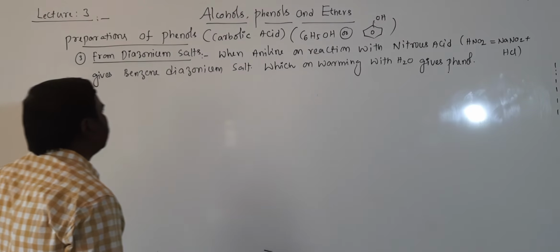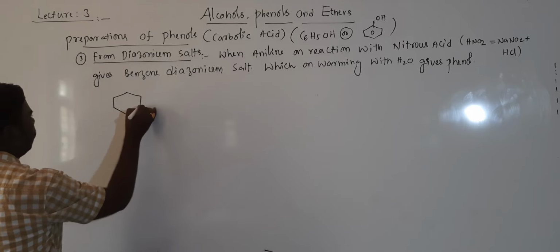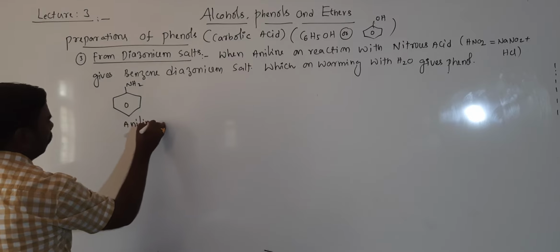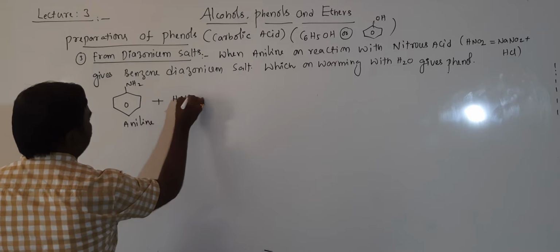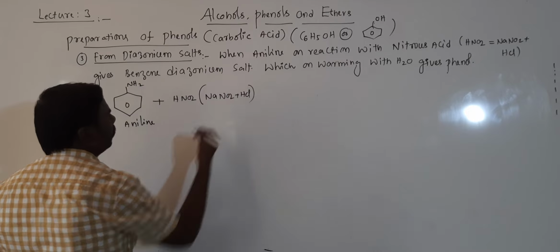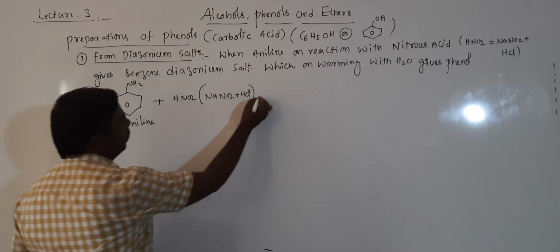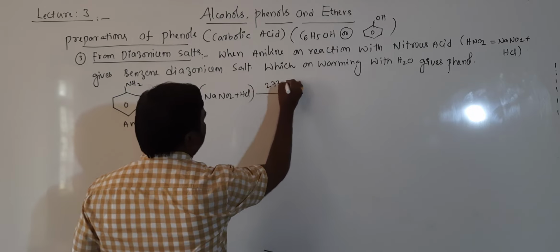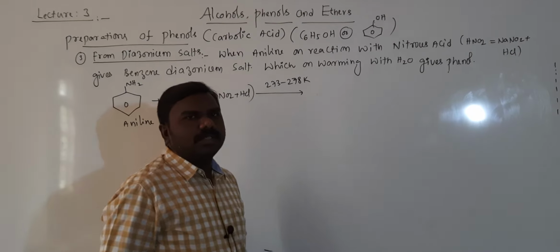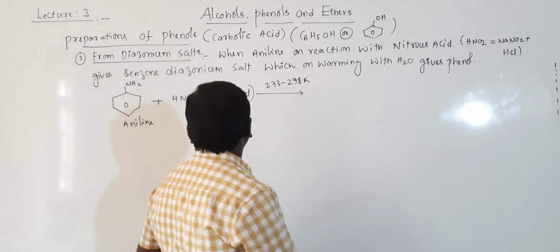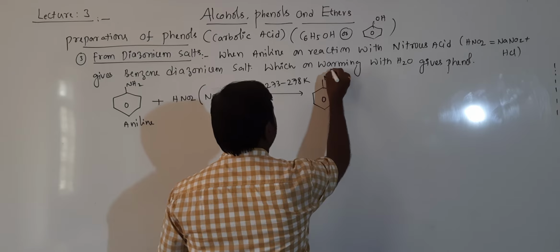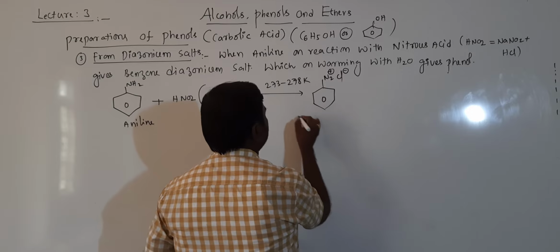Phenol will be formed. Now aniline: first of all, we need to take aniline, NH2. It is aniline. It reacts with HNO2, otherwise NaNO2 plus HCl. Anyone you can take, nitrous acid, at 273 to 278 kelvins, which means 0 to 5 degrees Celsius, then gives rise to benzene diazonium chloride, N2+Cl-.